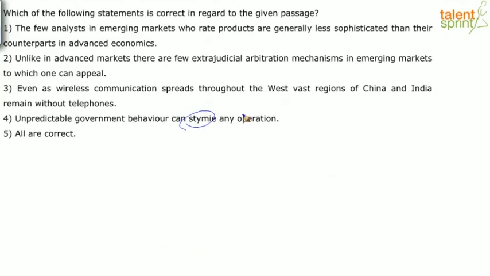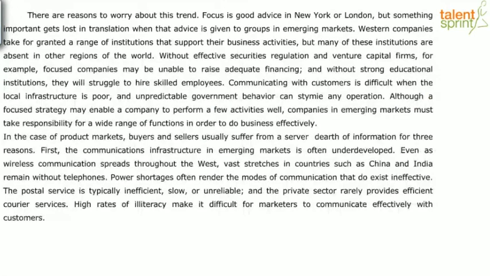So, is all correct? So, this China and India, again, we saw in the same place, right? Let's go back. See here, this passage. Even as wireless communication spreads throughout the West, vast regions remain without telephones, the communication infrastructure in emerging markets is often underdeveloped. So let's look at other options.